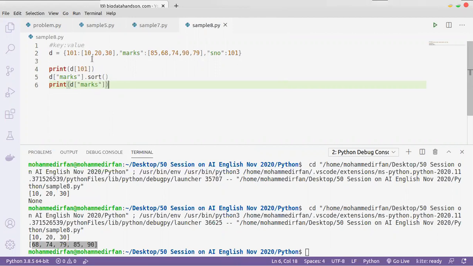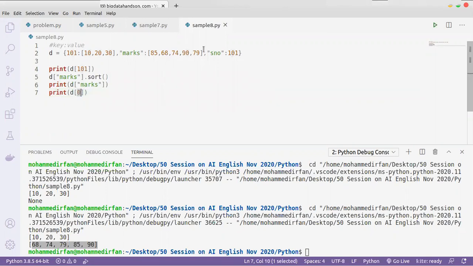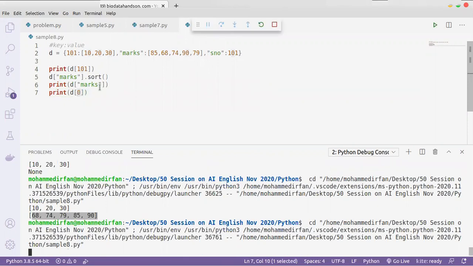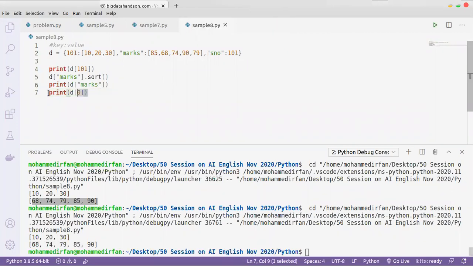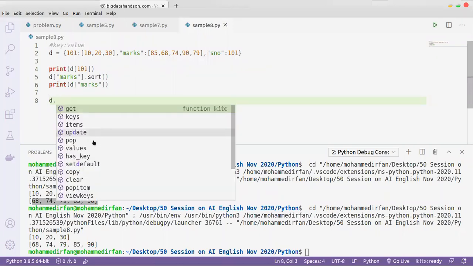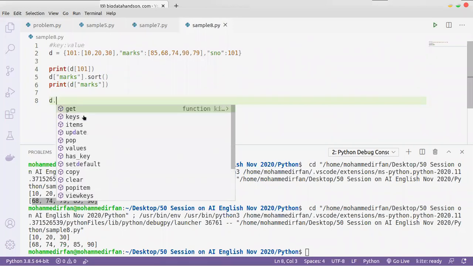So we can access the values through the key. If you give some other value like d of 0, this 0 is a key. If this key is not available in the dictionary, it will throw a key error. So it is throwing a key error. So let's see some functions on the dictionary. So these are the functions of dictionary. Now let's see one by one.